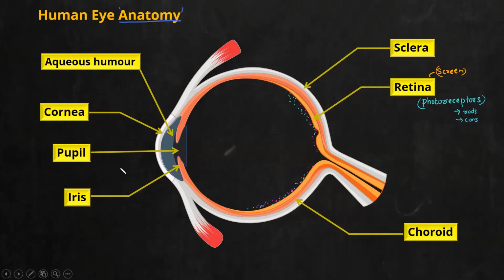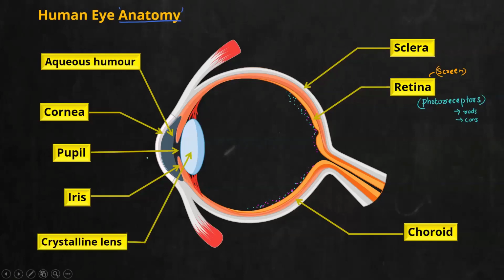Next to this pupil, you have the main part of the eye, that is the eye lens. Normally to form any image, you need a lens. The lens will converge the rays onto the retina. For that purpose, you need a lens, and we call it the eye lens or crystalline lens. It is usually made up of a protein known as crystalline. That is why we have the name crystalline lens.